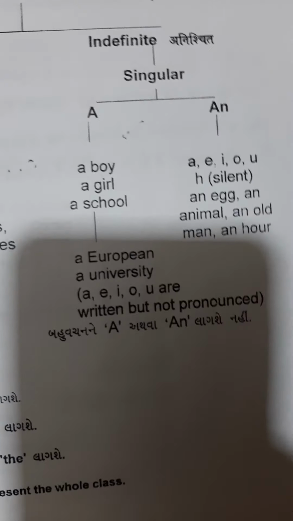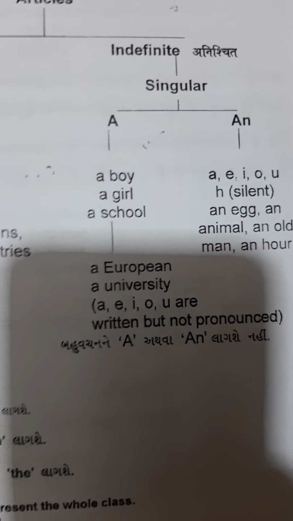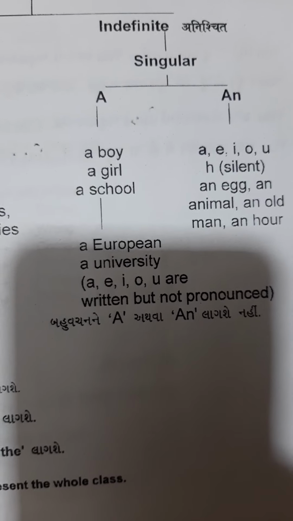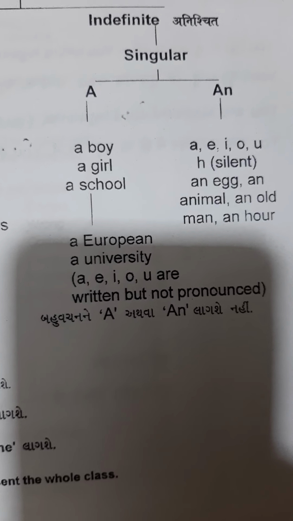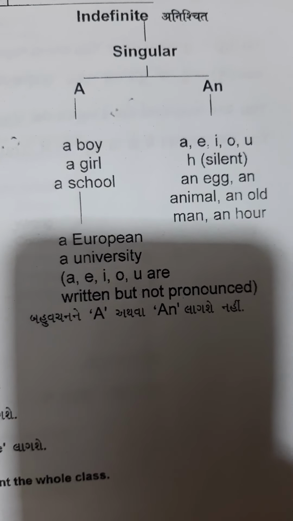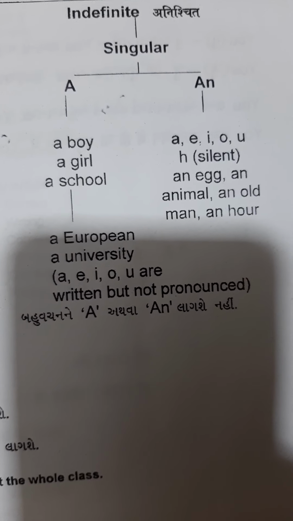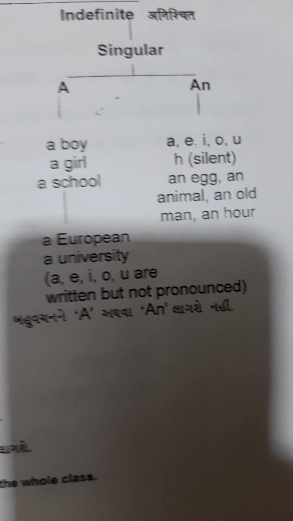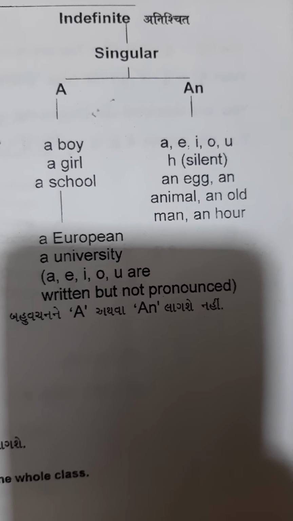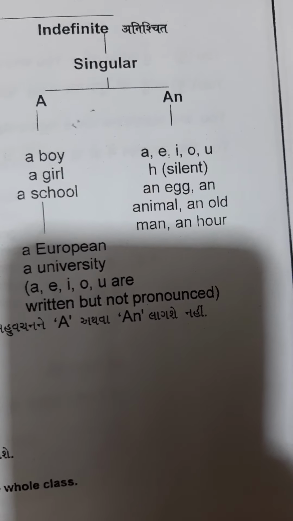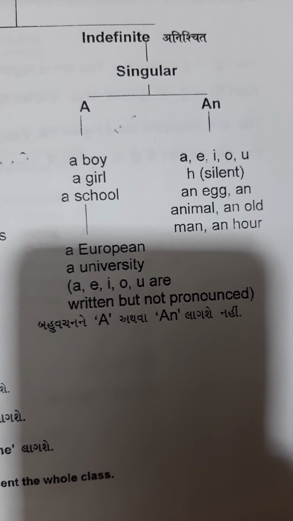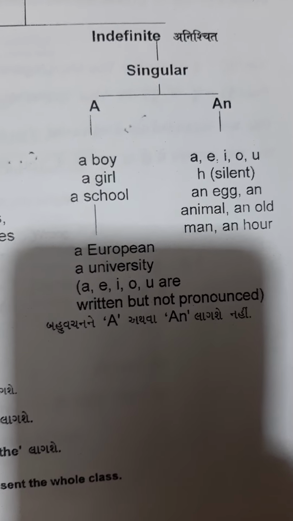You can also see here a European, a university. So these words start with a vowel, but the pronunciation of these words starts with a consonant sound. A European, a university. So a, e, i, o, u are written but not pronounced here. So at that time we have to use the article a with this type of word.